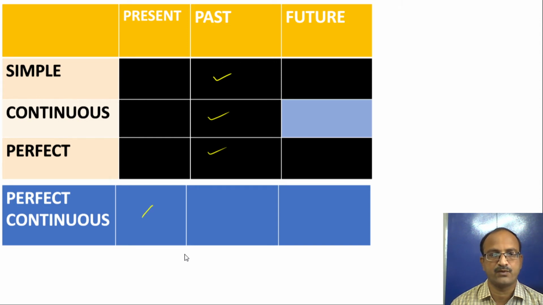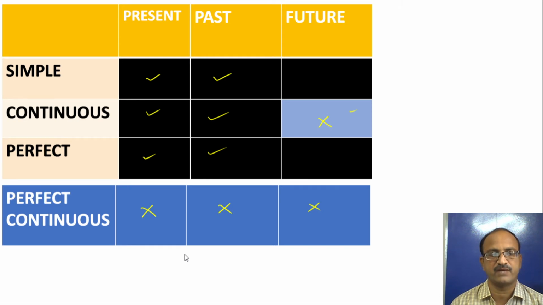As I said, four tenses we don't have. So those are these crossed ones. Three perfect continuous tenses: present perfect continuous tense, past perfect continuous tense, and future perfect continuous tense, along with the future continuous tense. Only these eight tenses we learn from active voice to passive voice. Already in my previous video I explained this one and this one and this one. Of course there is no perfect continuous tense present, and the next one is past.